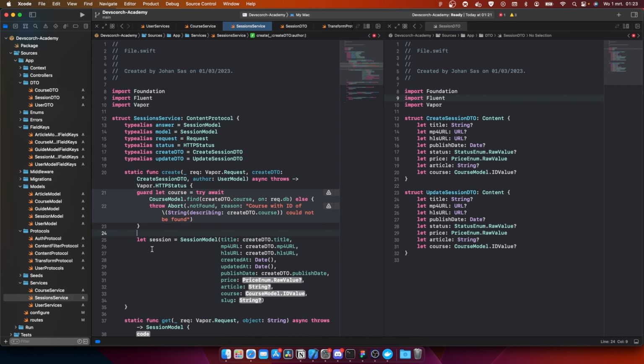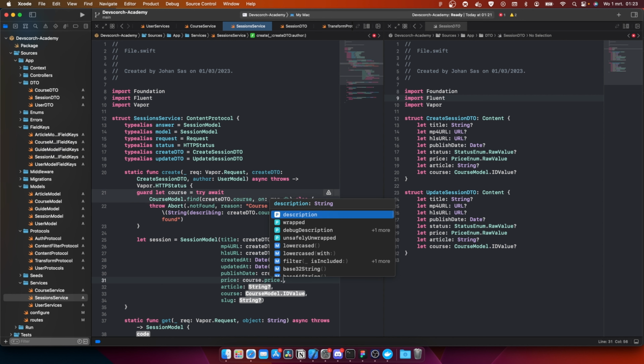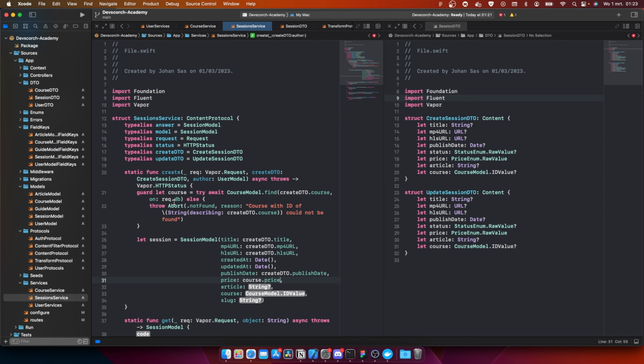So instead of getting the price from the session model itself, we can actually just call course dot price, just like this. Because the moment when we add a course, there's going to be the create dto dot course, we can actually query it. We can actually check for the standard value that the course has.